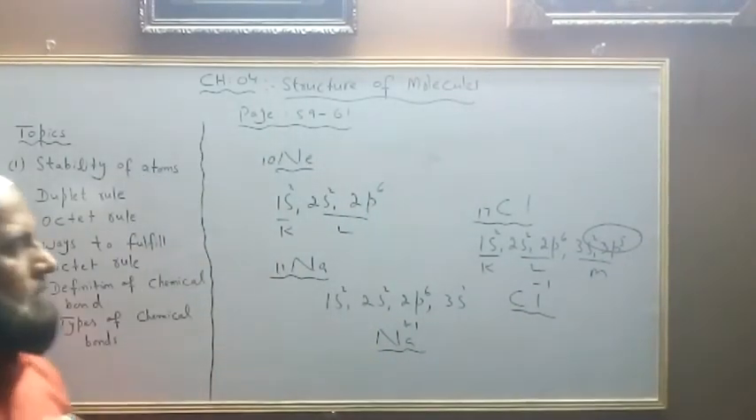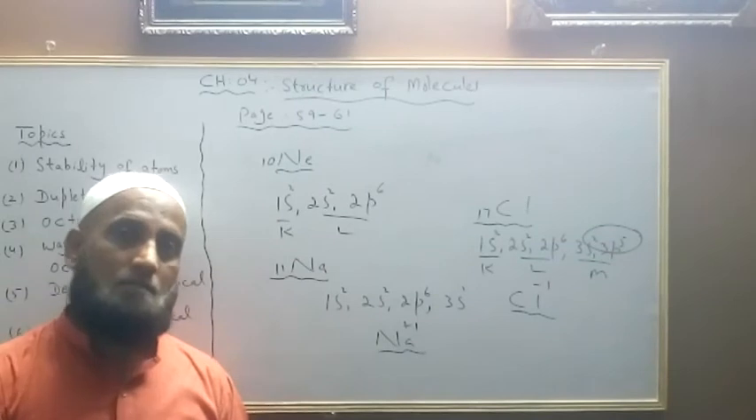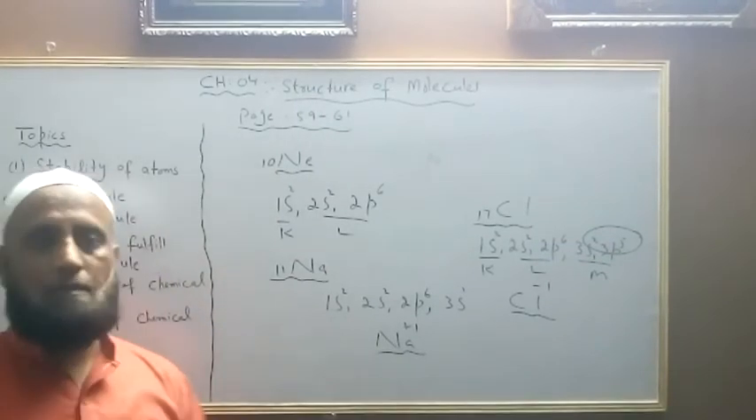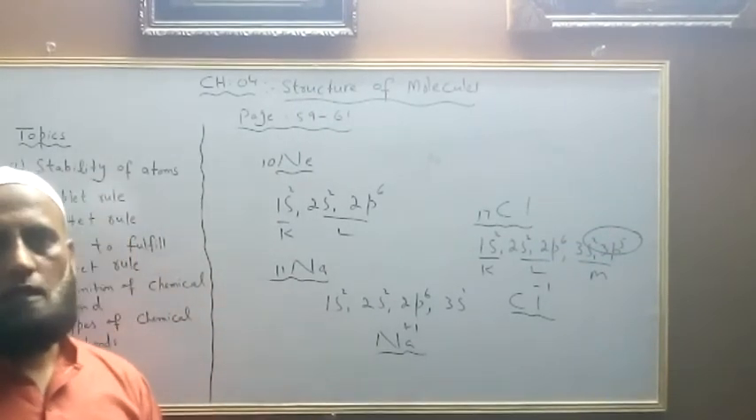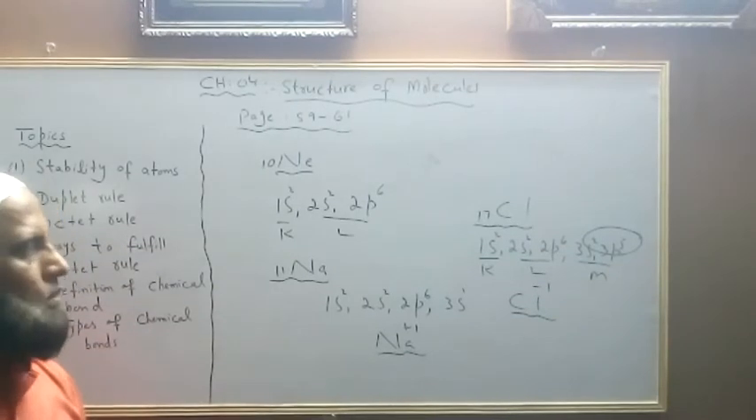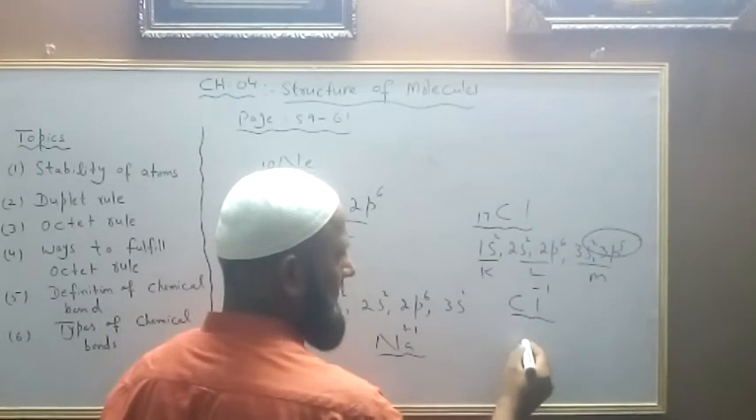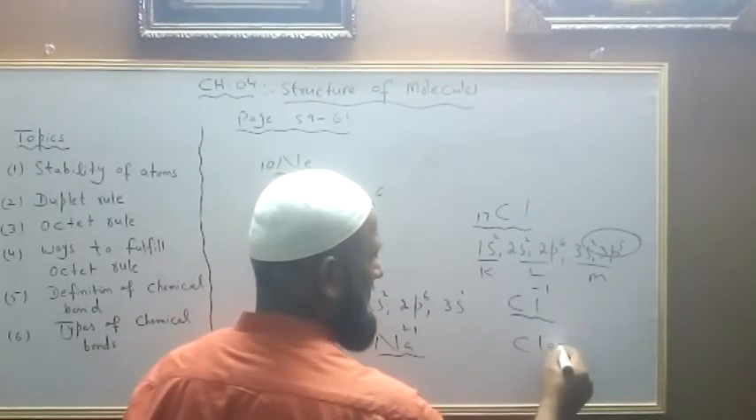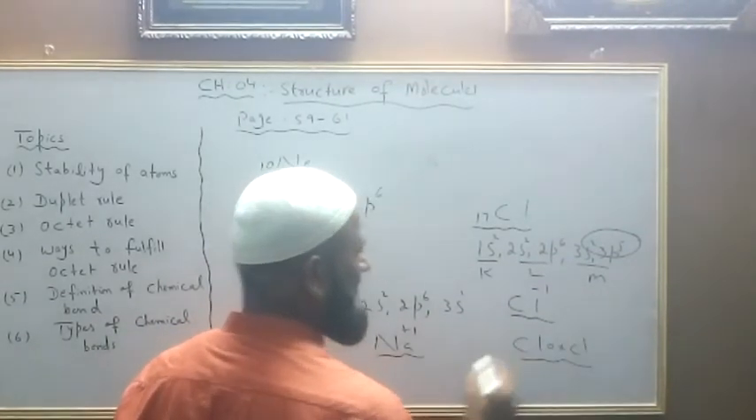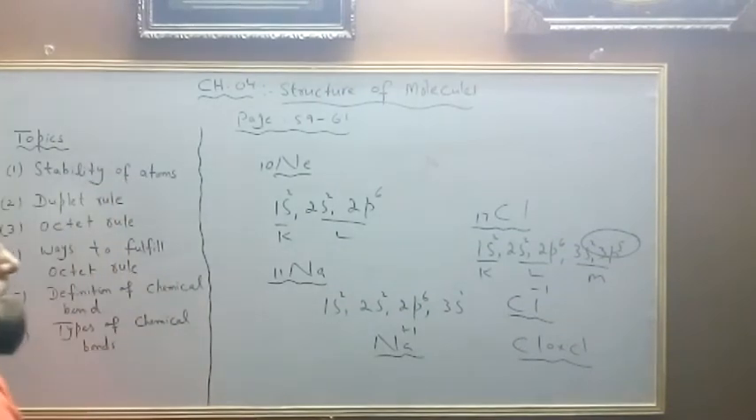And you must keep in mind one thing: the atoms that have the capability to gain electrons also have the capacity to share electrons. So that's why chlorine can share or it can gain an electron. In case of sharing, it will make a covalent bond.